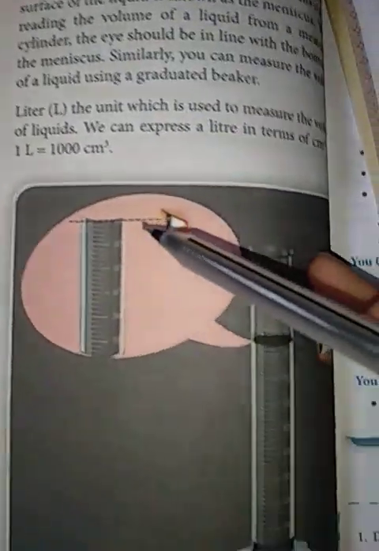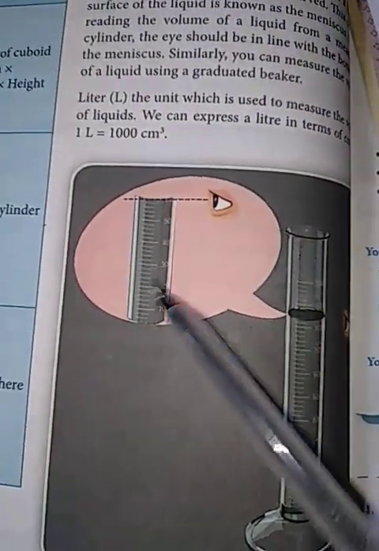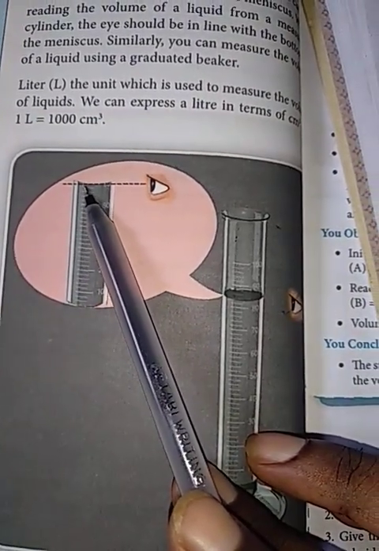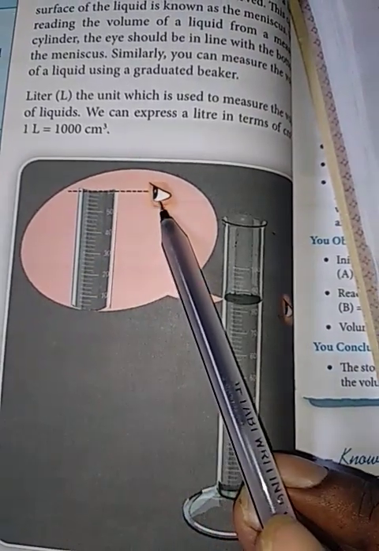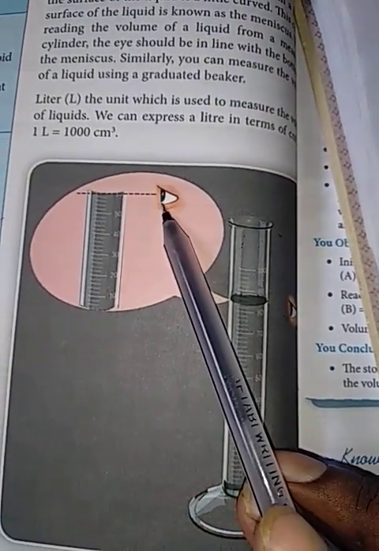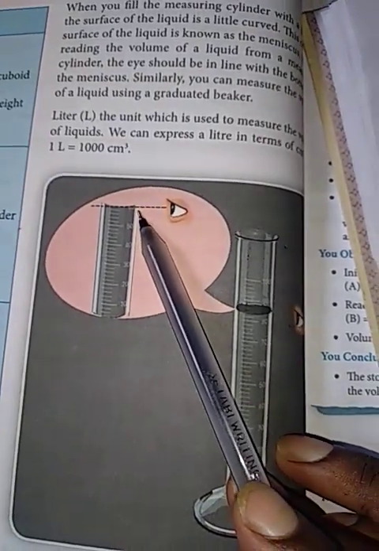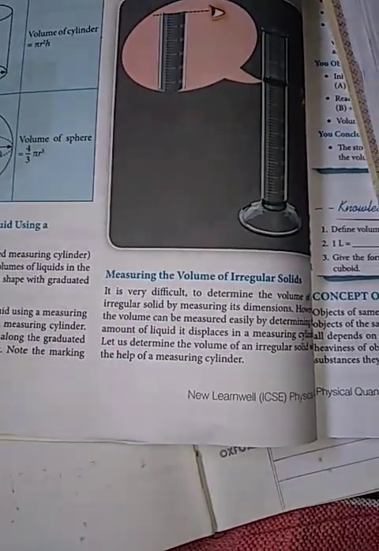While measuring the volume of water, this should be the position of the eyes. This is the line parallel through the bottom of the meniscus, and it should be the position of our eyes to read the level of water. Now, measuring the volume of an irregular solid.